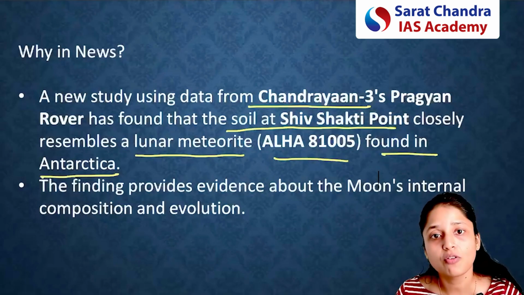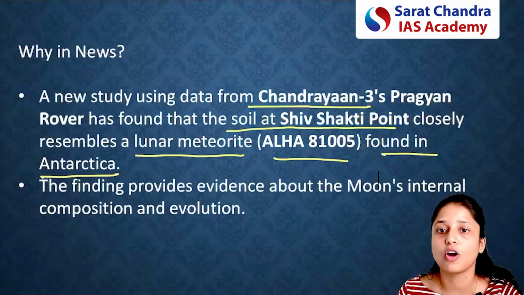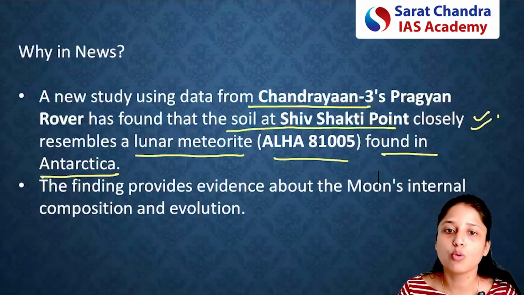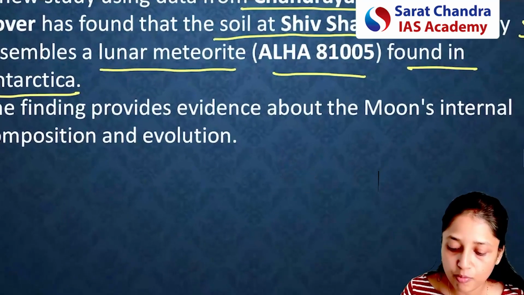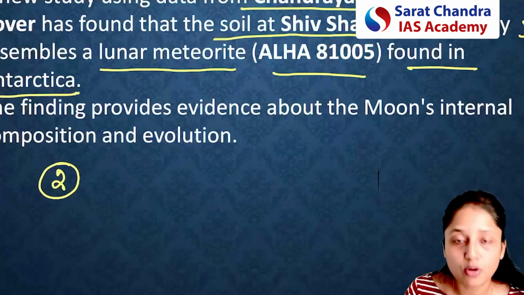The composition of the lunar meteorite is matching with the composition of the soil particles which were recently found at the Shiv Shakti point on the lunar surface. Now all these findings have led to two important conclusions. What are those two important conclusions?